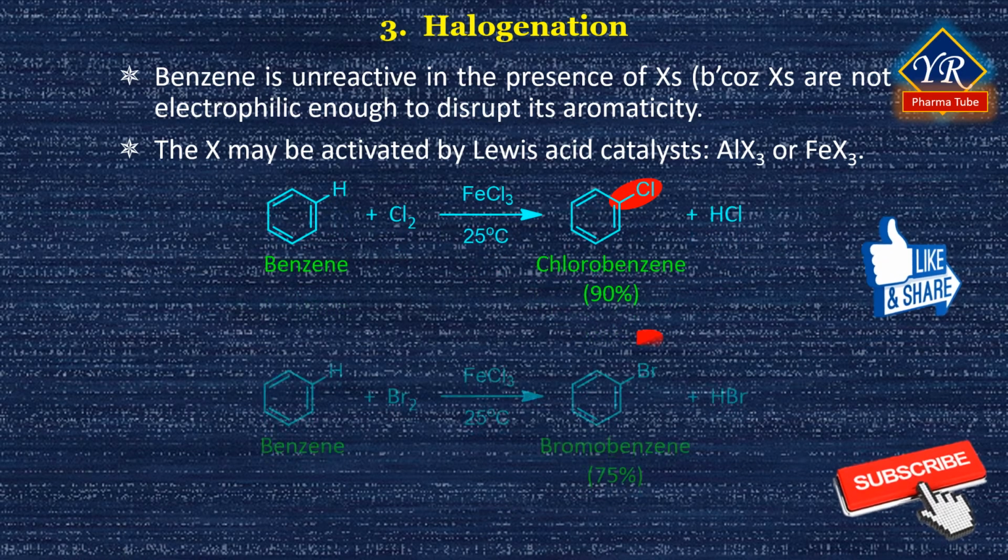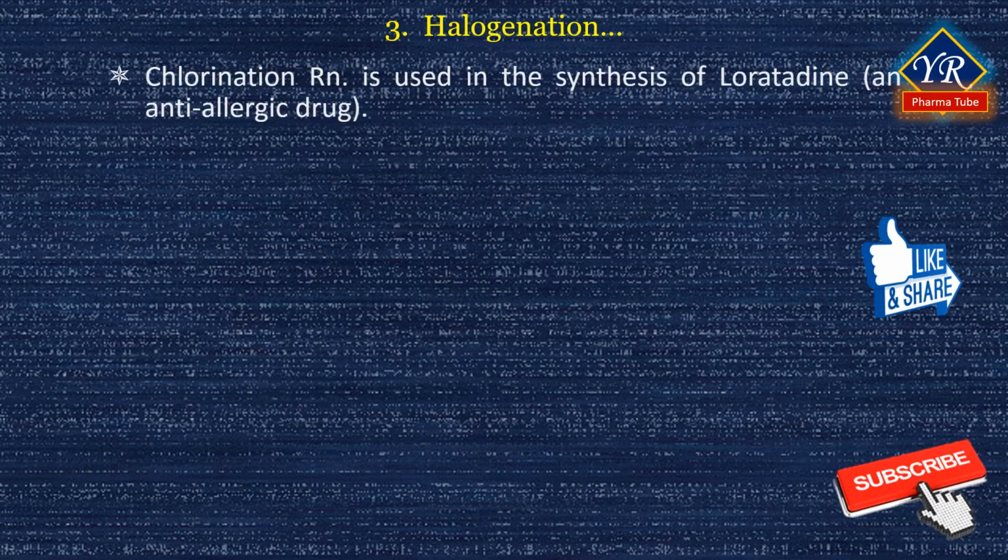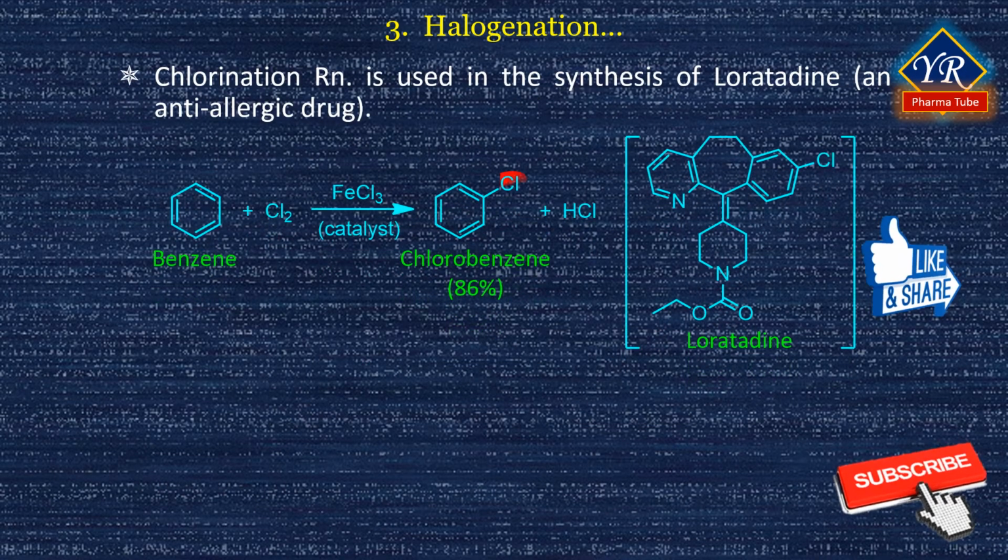in a good yield. Thus, benzene on chlorination yields 90% chlorobenzene and bromination forms bromobenzene of about 75%. The Lewis acids typically used are aluminum chloride or iron chloride for chlorination and iron bromide for bromination reaction. The purpose of the Lewis acid is to make the halogen a stronger electrophile. Chlorination reaction is used in the synthesis of numerous pharmaceutical agents, including the anti-allergy medication loratadine.